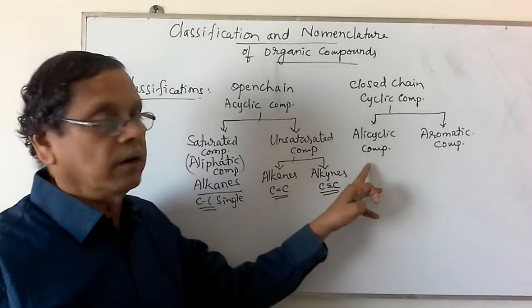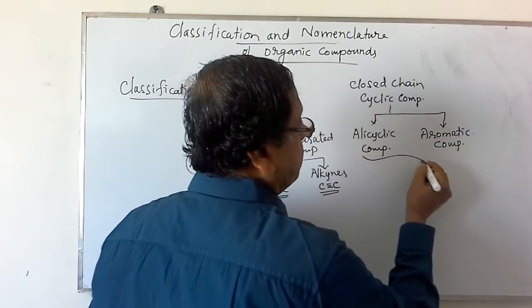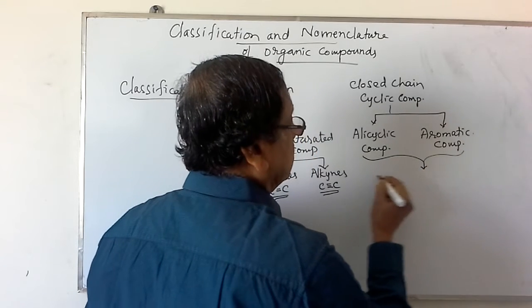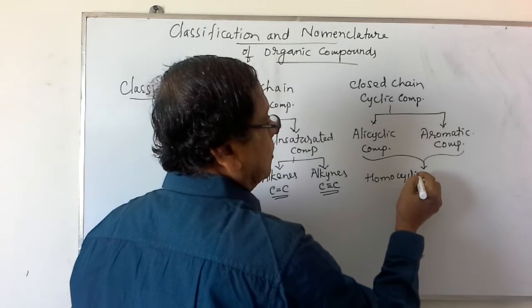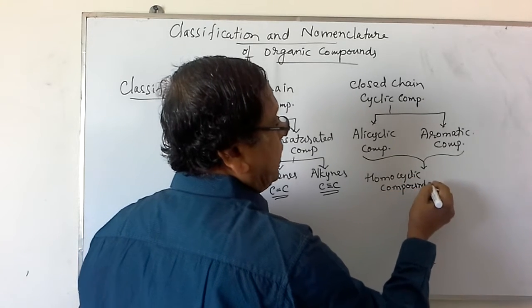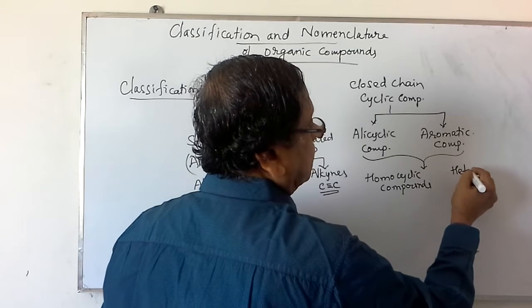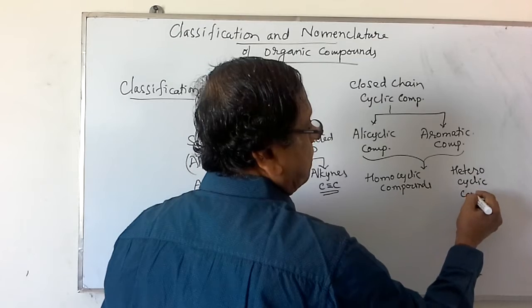So these alicyclic compounds and aromatic compounds are further classified into homocyclic compounds and heterocyclic compounds.